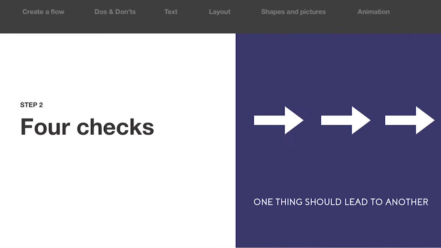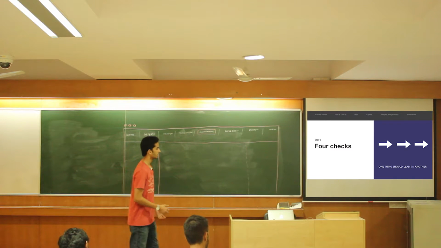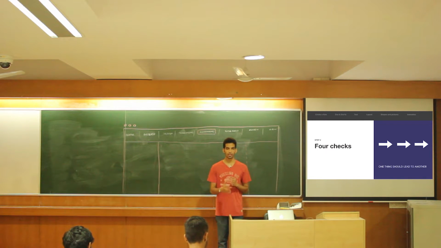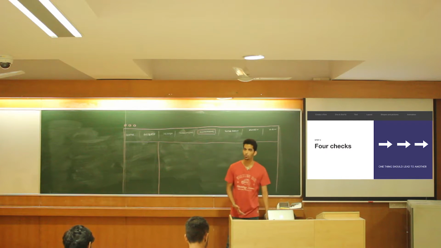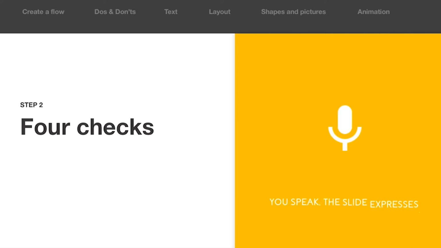One thing should lead to another, always. In a PPT, you should never lose flow. Whatever you are saying should be followed by something that is related to it. So always have that strong flow. This way the listener won't get bored, and he will always stay in contact with what you are saying, right? And finally, you speak, the slide expresses.